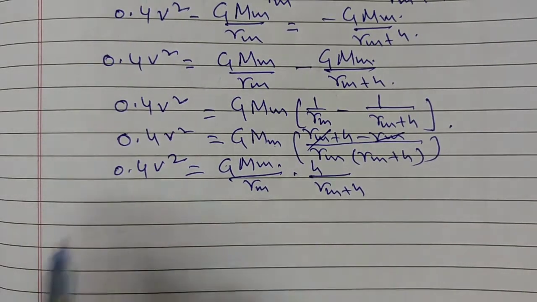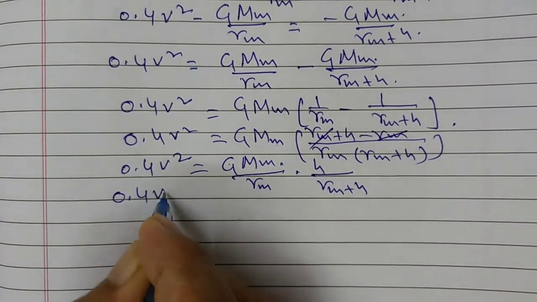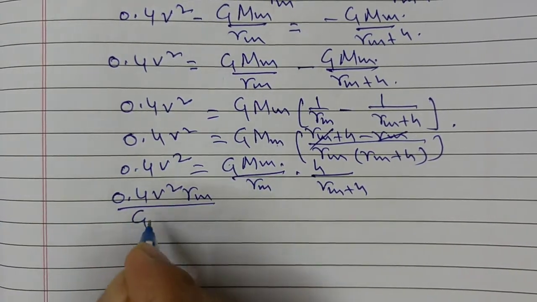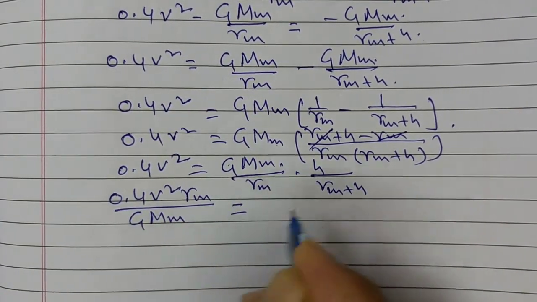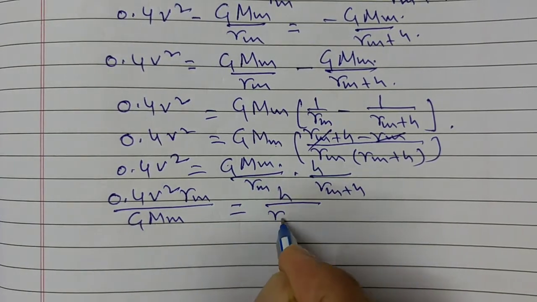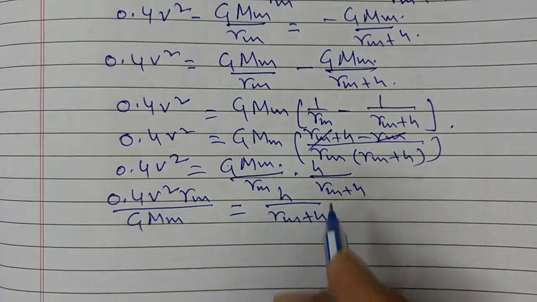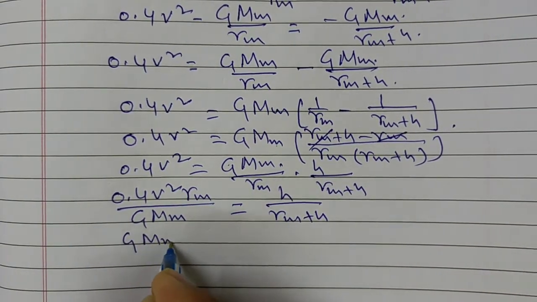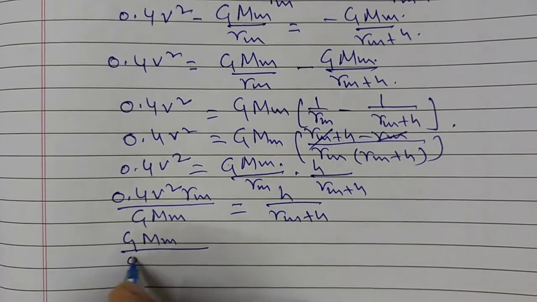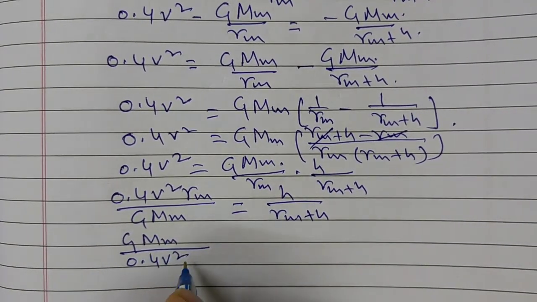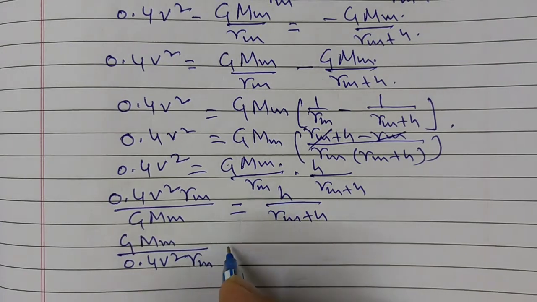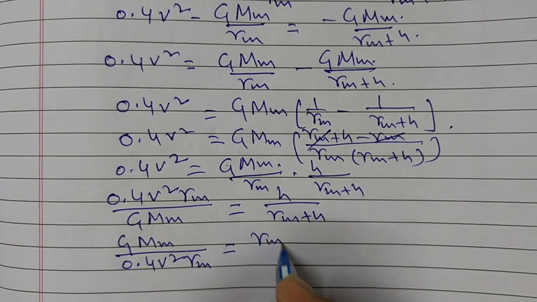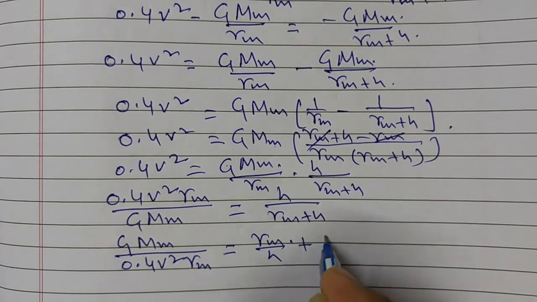This can be written as 0.4 v square Rm upon G Mm is equal to h upon Rm plus h, or G Mm upon 0.4 v square Rm is equal to Rm upon h plus 1.